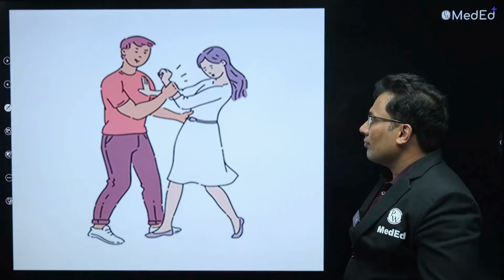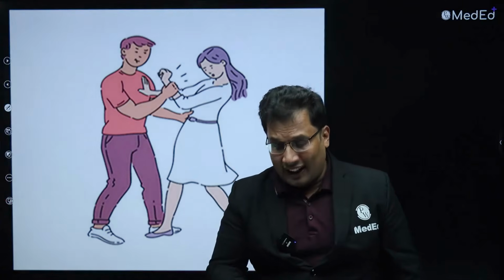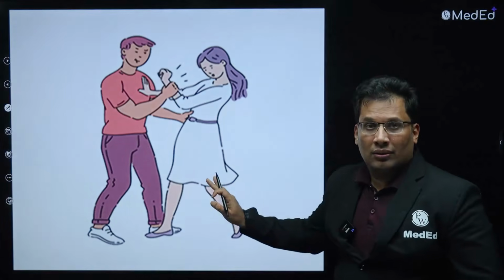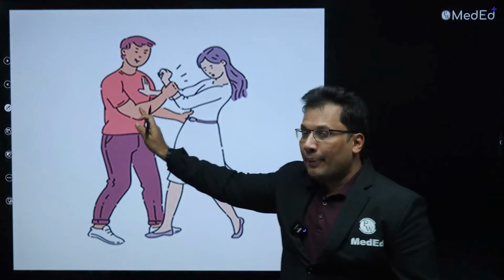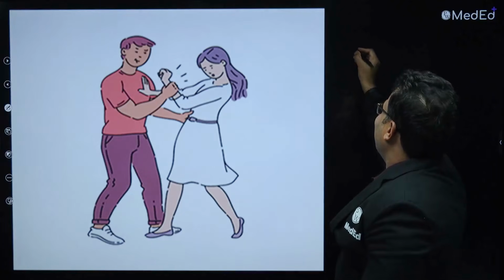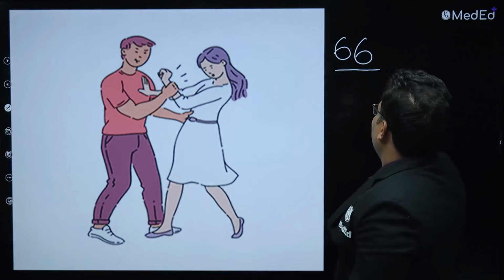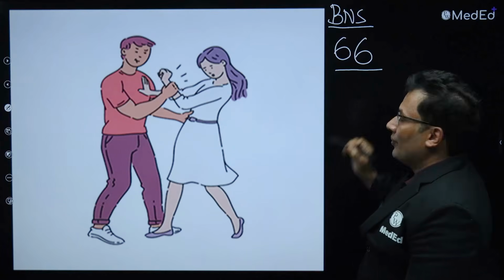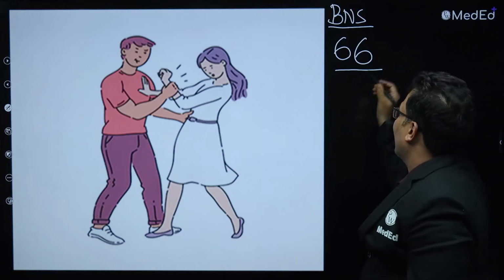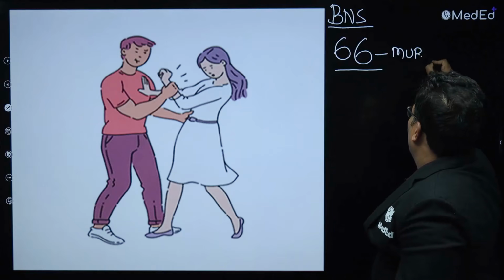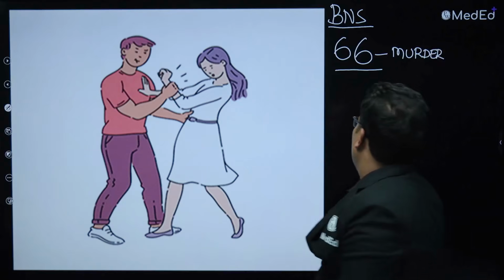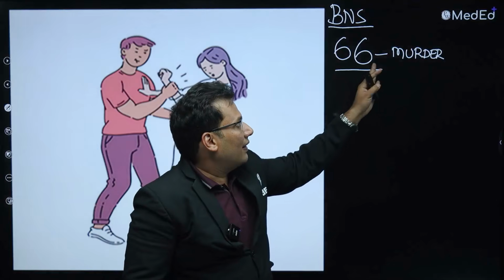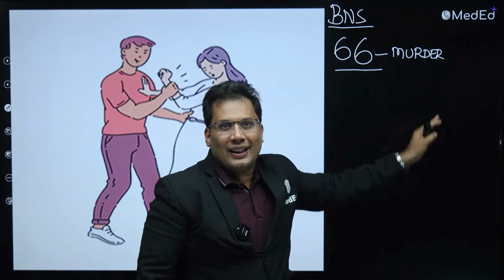Now let's discuss some more important sections. Now consider a bad man and a girl. Okay, so 66. What is 66 BNS? 66 is basically rape and murder. So how can you remember? Murder, how many alphabets are there? 6 alphabets are there. 66: rape and murder or persistent vegetative state. Done.